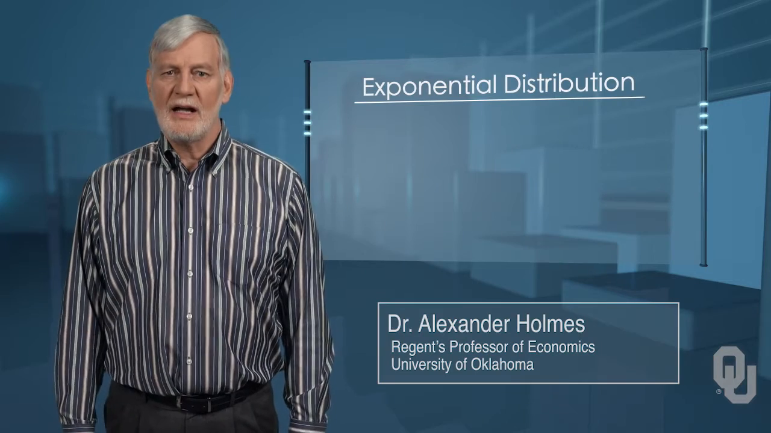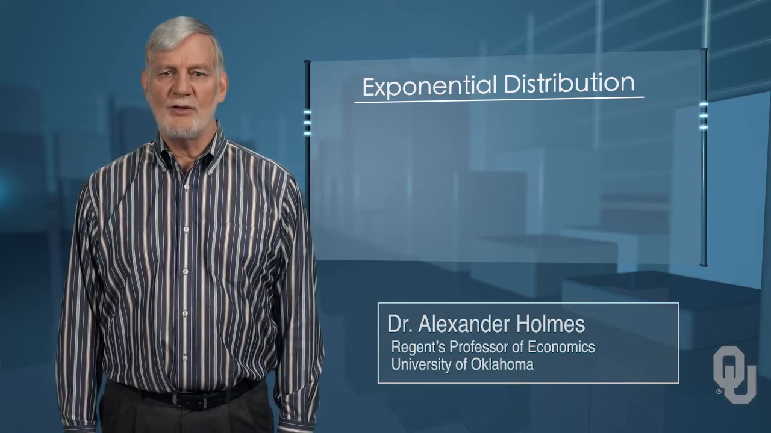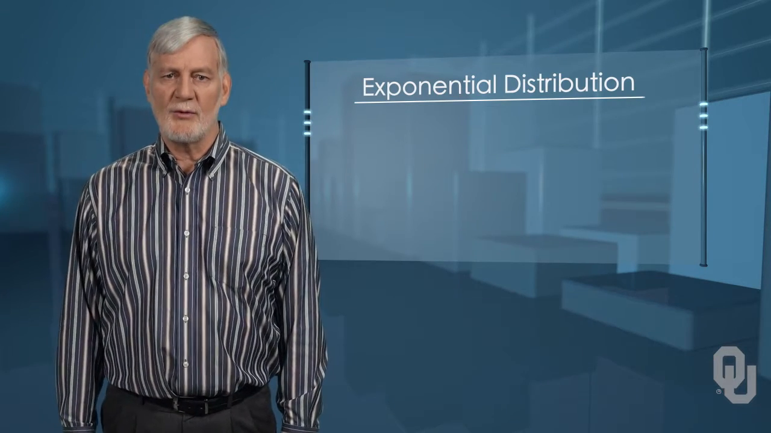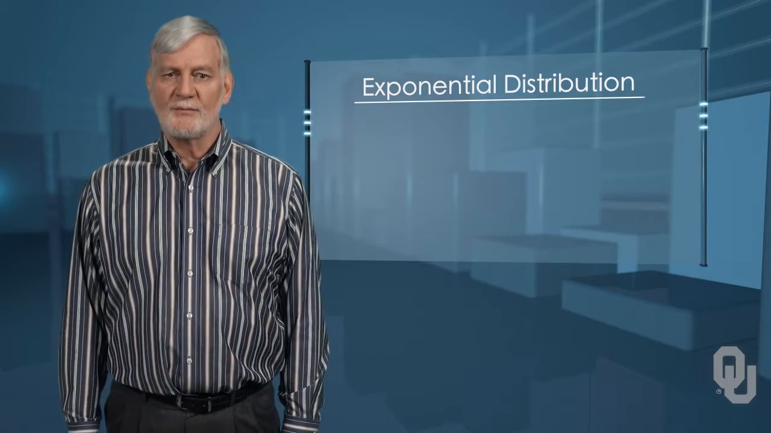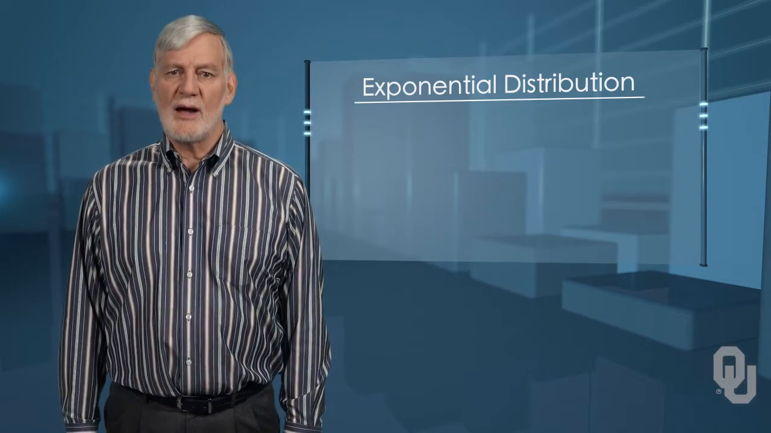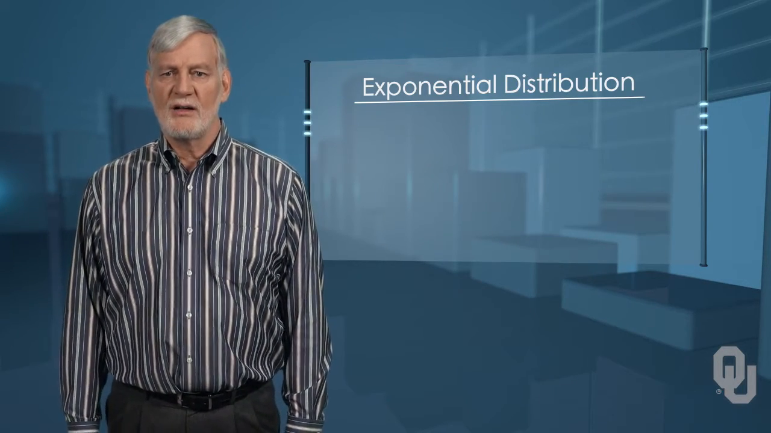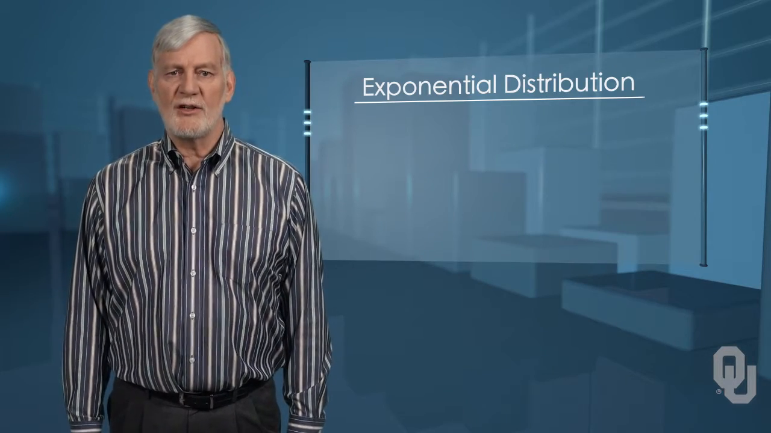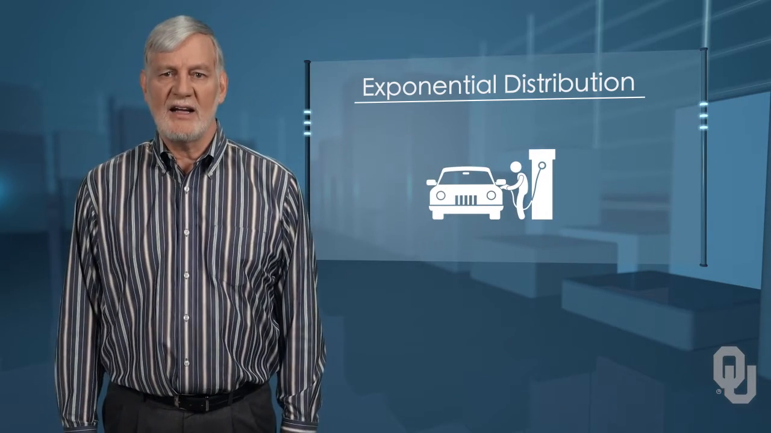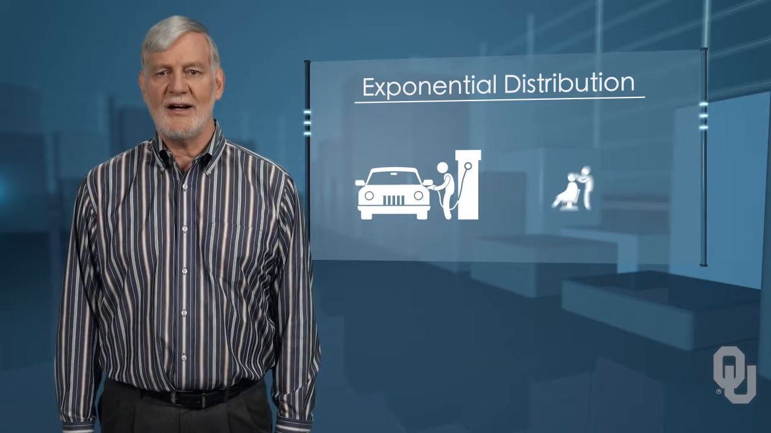A much more interesting distribution than the uniform distribution is the exponential. It has many more applications and can be used to estimate our discrete random variable, the Poisson. The exponential distribution describes a wide range of situations. It can provide the probability of service times for customers, like how long it takes to fill your car with gas or have a haircut.